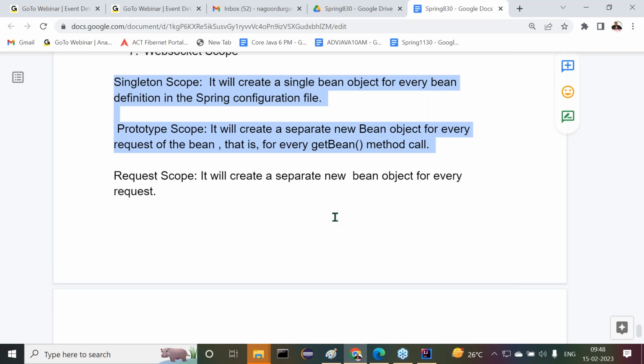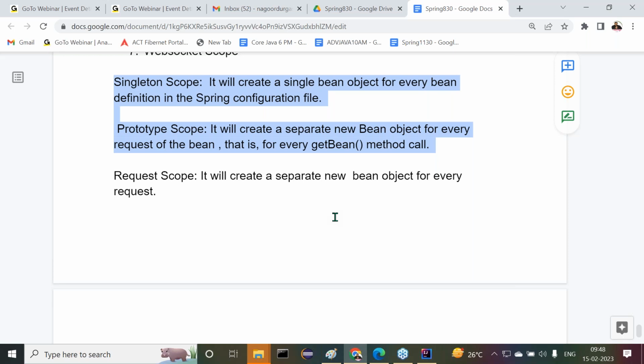What is the meaning of this singleton scope? For every bean definition in the Spring configuration file, a new bean object will be created. Even if we call the get bean method 100 times for that bean, only a single object is created, and the same object reference value will be returned.